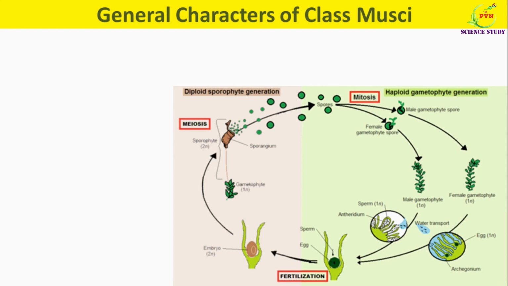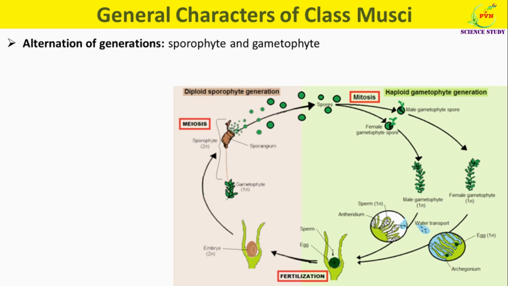Now we will see alternation of generation or life cycle of members of class Musci. Here, life cycle of class Musci shows two clear morphologically distinct generations, that is diploid sporophytic generation and haploid gametophytic generation.